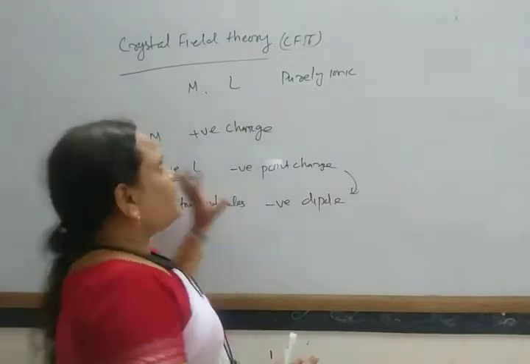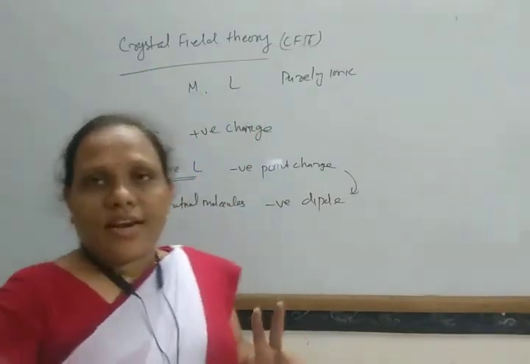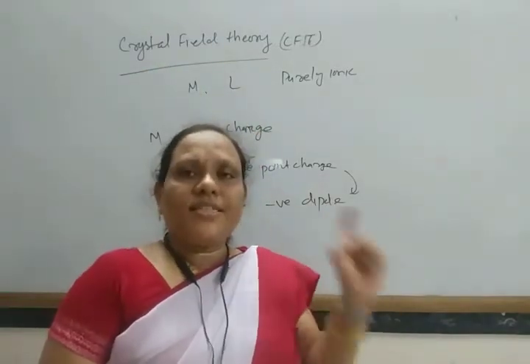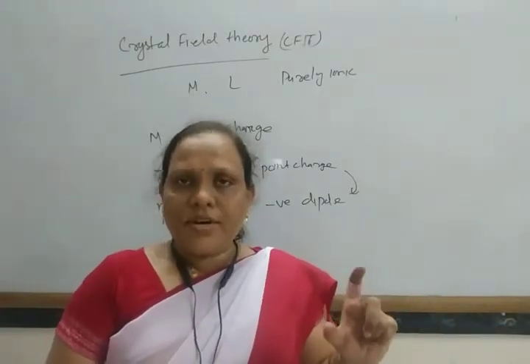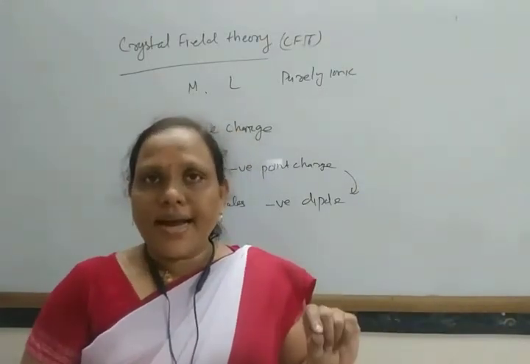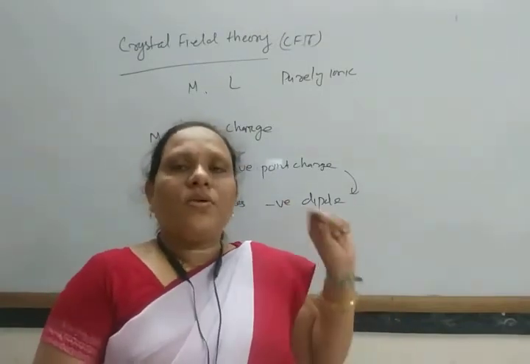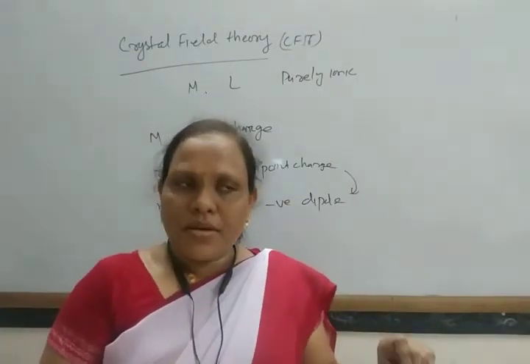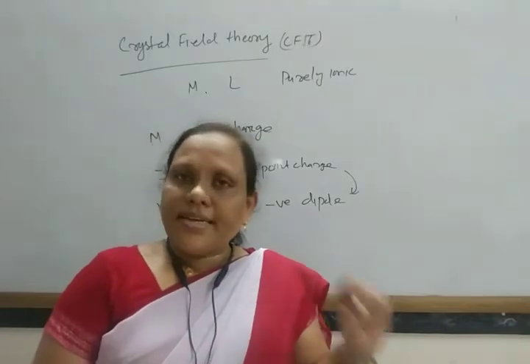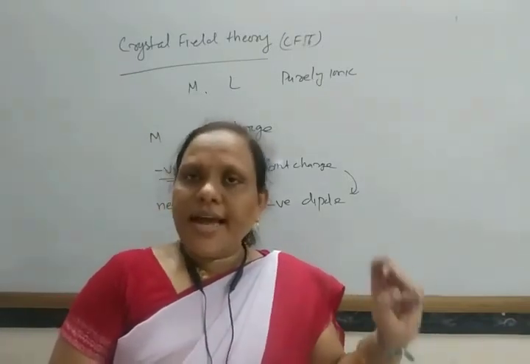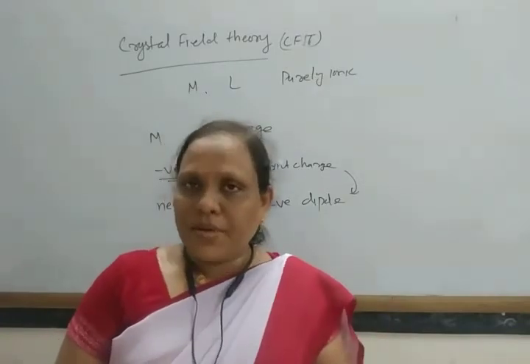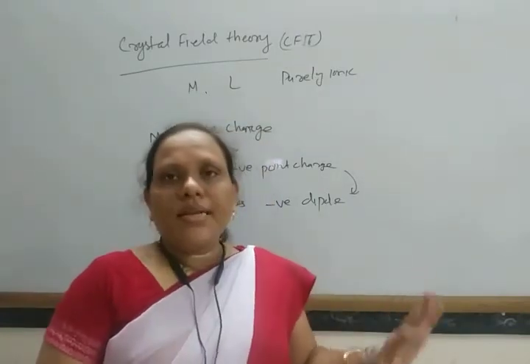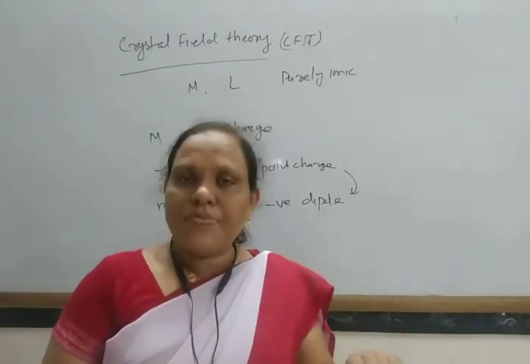So this is the main concept of crystal field theory. First, there exists a force of attraction, an ionic bond, between metal and ligand. Second, there also exists a force of repulsion between the negative part of the ligand and the electrons of the d orbitals. All the d orbitals do not get the same repulsion.